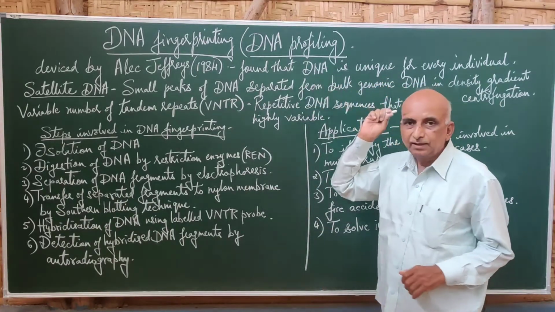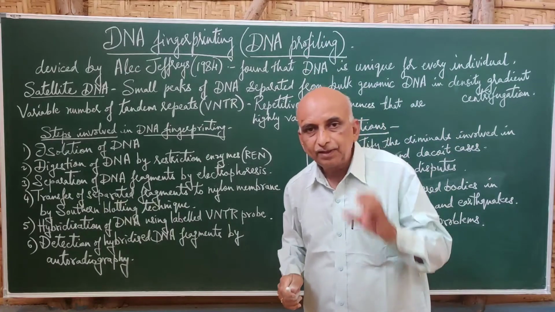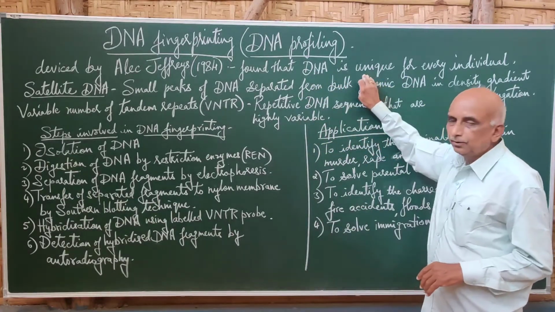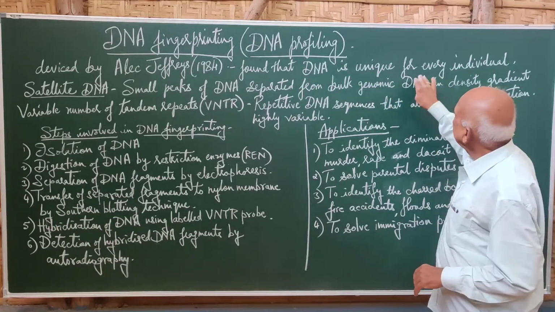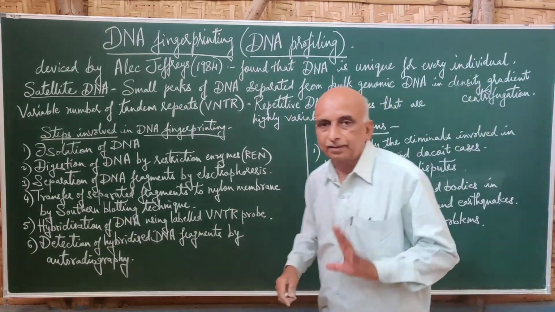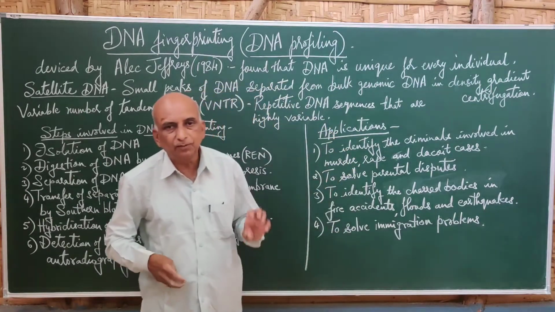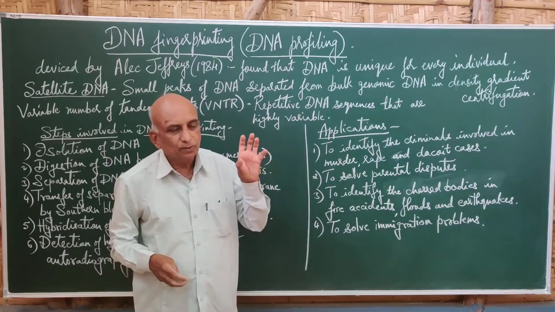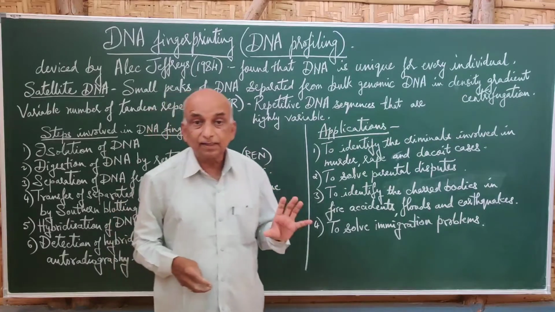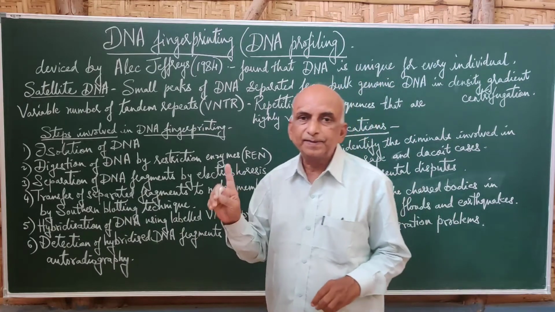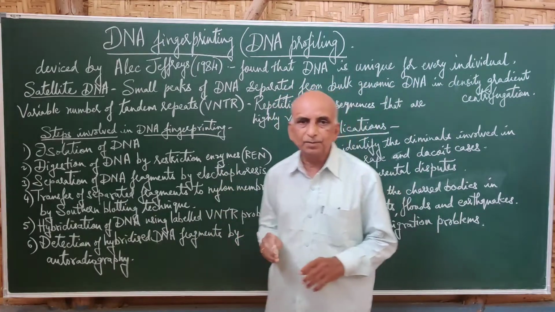When he was studying the DNA of different individuals, he found that the DNA of every individual is unique. Whenever we speak of the total amount of DNA in one individual, the total DNA is not exactly the same as in another individual. The chemical composition is the same in all human beings.